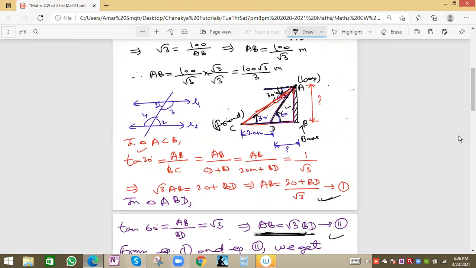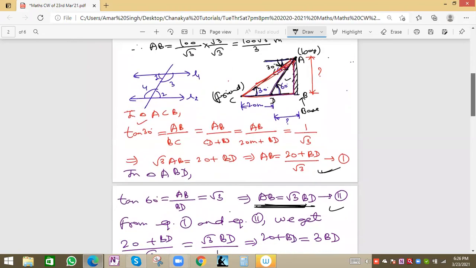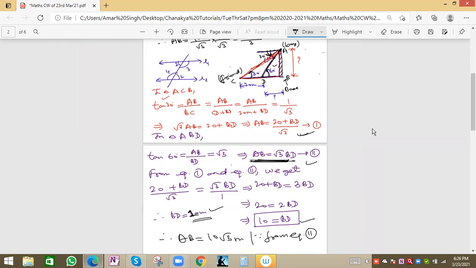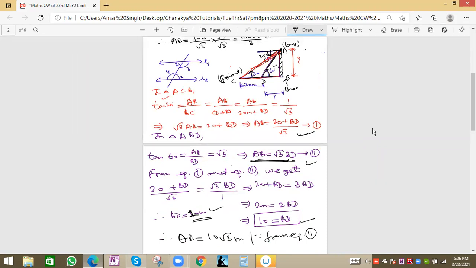Please note the solution, and if you have any doubt then please ask. This is one sample question we have seen. Now we'll see textbook questions from this chapter. Please note the solution.